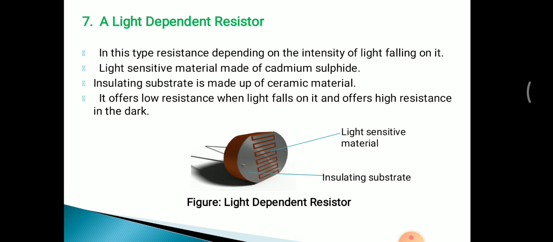ceramic material. When this light dependent resistor, means LDR, is placed in a dark place, then the resistance value is very high. But when light falls on this LDR, then the resistance value decreases. Means when light falls on it, conductivity increases and the resistance value decreases, like this.